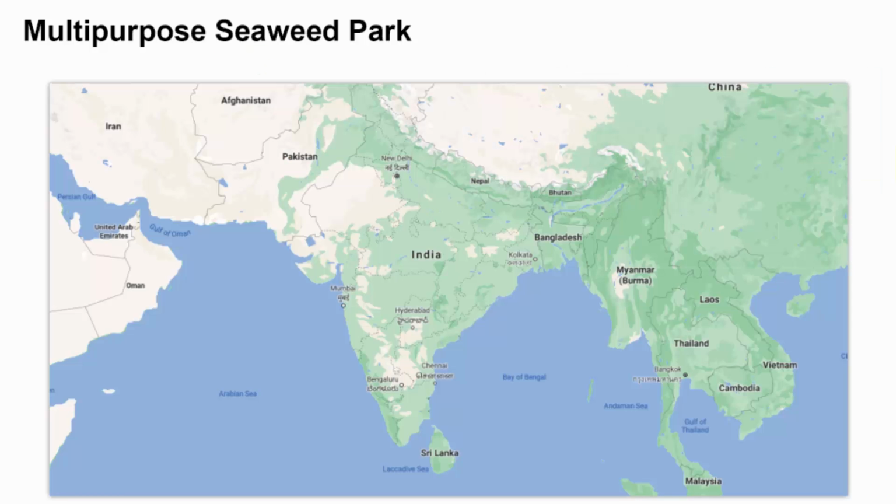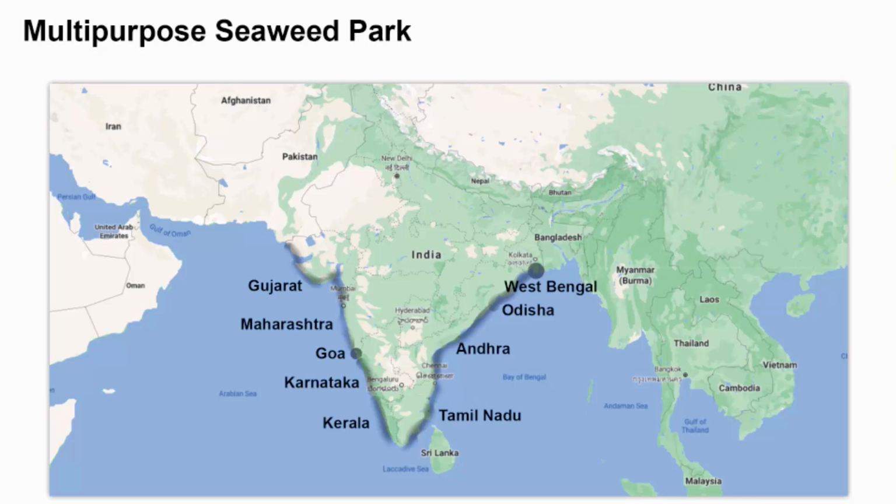So anyhow, the government is saying that there will be a multi-purpose seaweed park in Tamil Nadu for the cultivation of seaweed. As you know that India has a long coastline of more than 7,000 kilometers. India has never taken up seaweed cultivation. Only recently, seaweed cultivation is picking up in certain coastal districts of Tamil Nadu state. As I've mentioned, seaweed is part of the diet of many foreign countries. As a result of that, there is a great demand for these resources in the international market. Seaweed cultivation has a very good prospect and it can be developed as a successful micro and small sector industry.